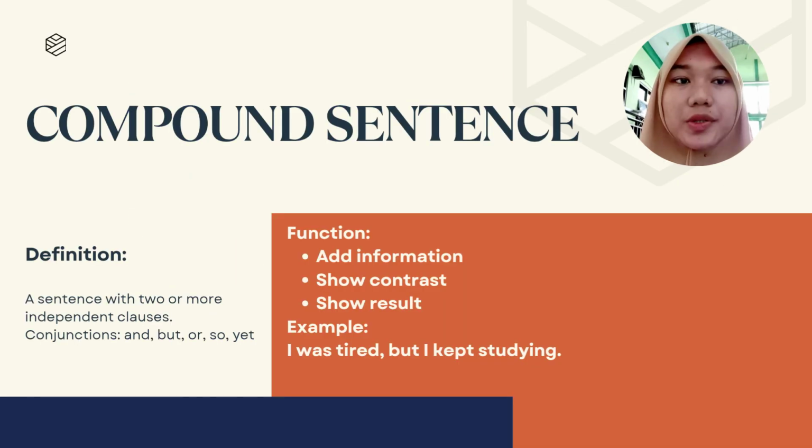Next, the compound sentence. We use this when we want to join two independent ideas that are equally important. We connect them using conjunctions like and, but, or so. For example, I was tired, but I kept studying. Both parts of the sentence could be their own sentence, but we join them to show a relationship.